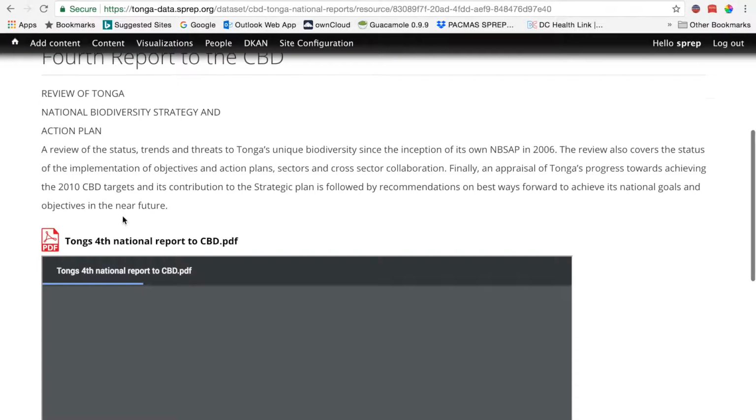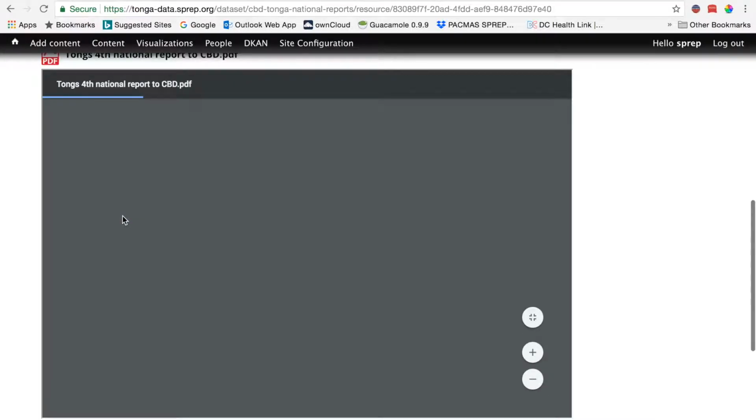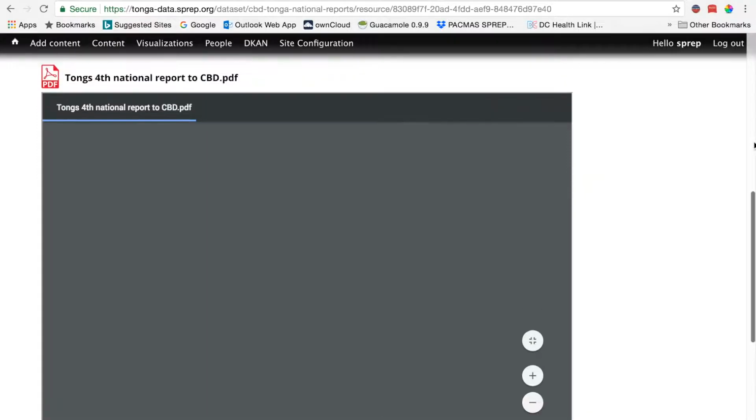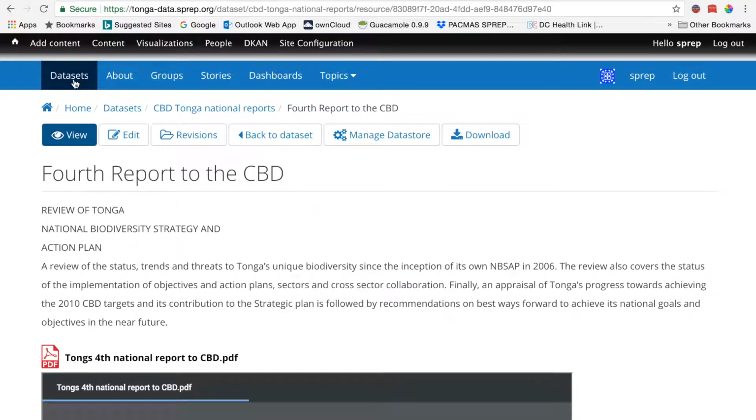And then down below you can see that the PDF is slowly downloading, and once it downloads you can read it here online, or you can click the download button, download it to your computer and store it as you wish and use it as you wish. Let's go back a step.